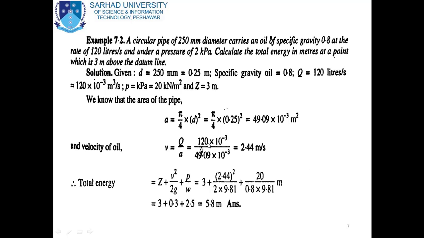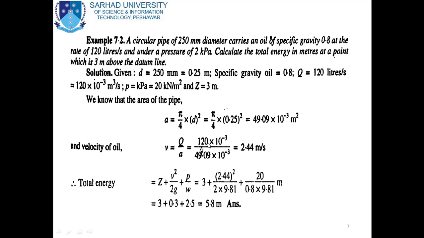Next example is 7.2. A circular pipe of 250 mm diameter carries an oil of specific gravity 0.8 at the rate of 120 liters per second and under a pressure of 2 kilopascal. Calculate the total energy in meters at a point which is 3 meters above the datum line.